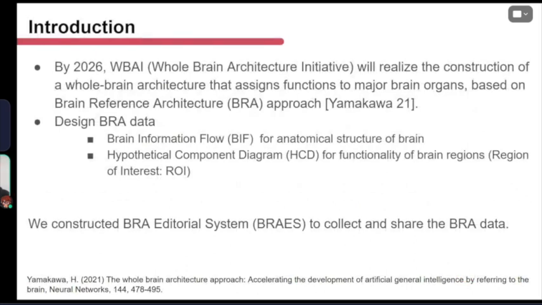First of all, we at WBAI, the Whole Brain Architecture Initiative, aim to realize a whole brain architecture in 2026. In whole brain architecture, functions are assigned to major brain organs such as neocortex, nuclei in basal ganglia, and nuclei in hippocampus based on the brain reference architecture approach. The results of such work are summarized as BRA data, which consists of anatomical data on the target brain organ and data on the functionality assigned to each brain region.